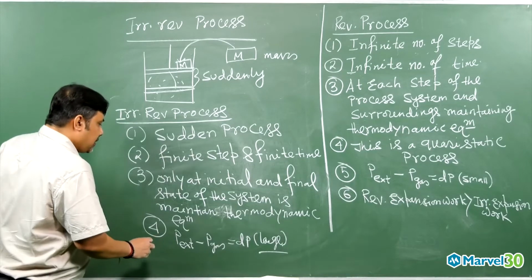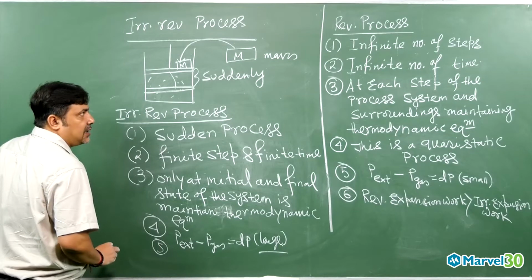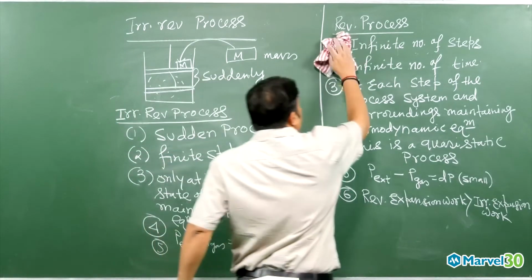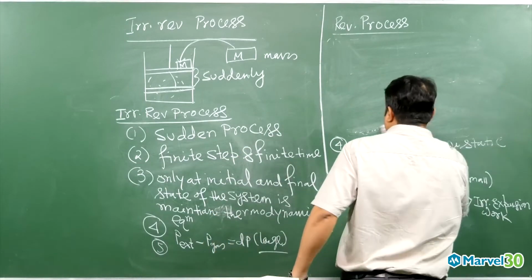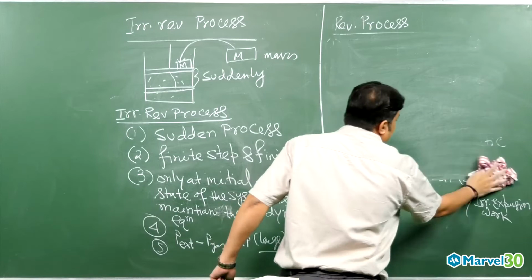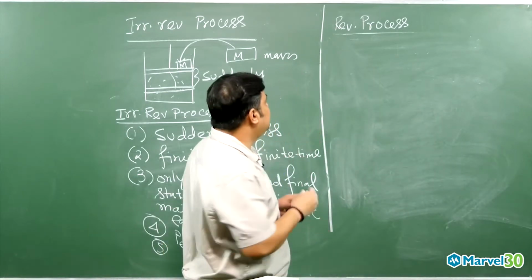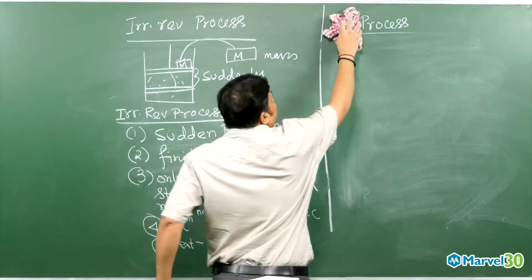And then immediately the fifth point, which I can write down over here itself.